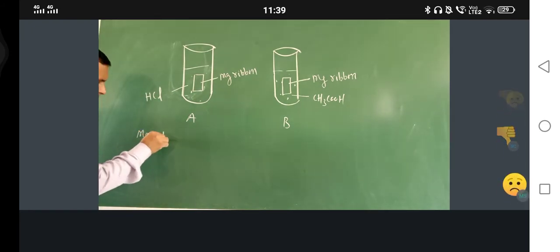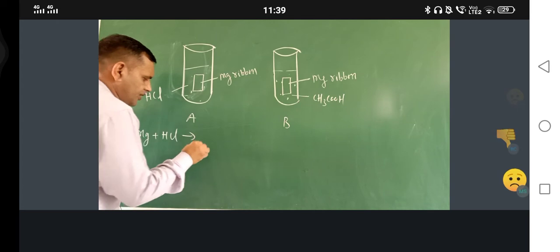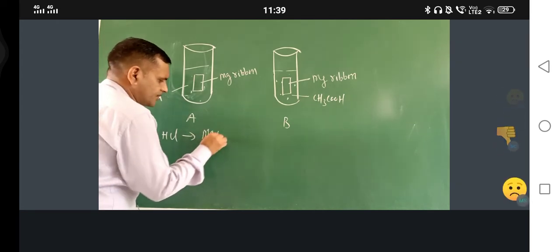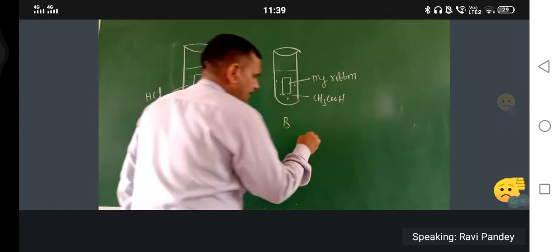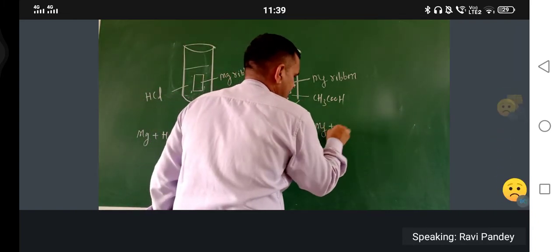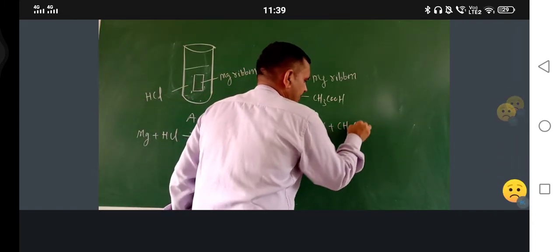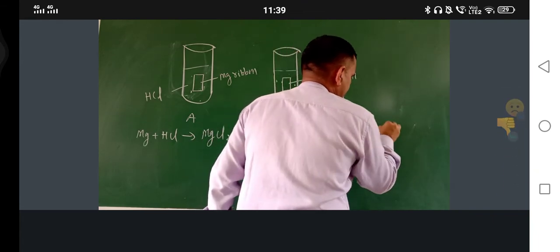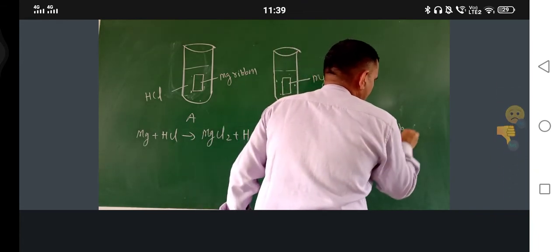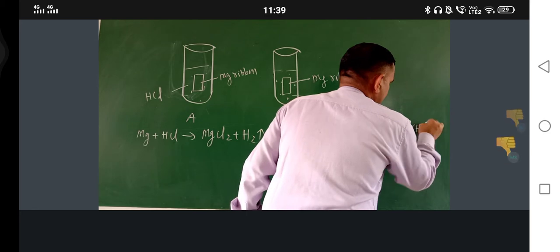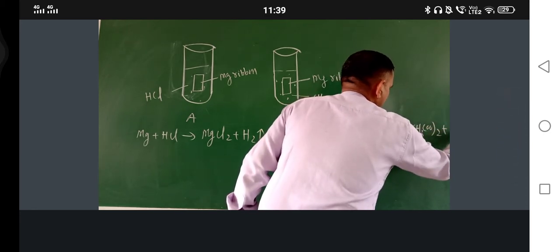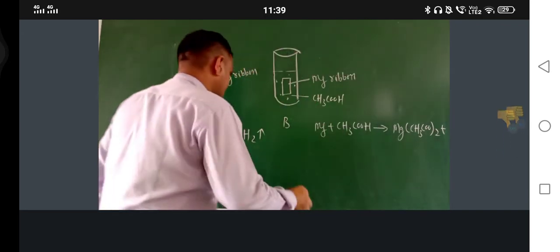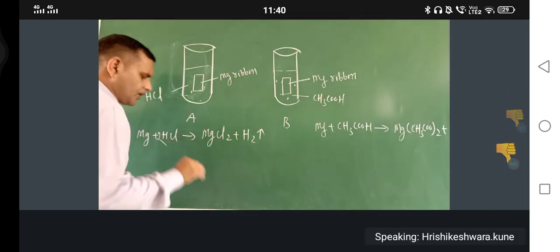Now just see the reaction. Magnesium plus HCl gives MgCl2 plus H2 gas. And Mg plus CH3COOH gives Mg(CH3COO)2 plus H2 gas. Please balance the reaction of HCl.